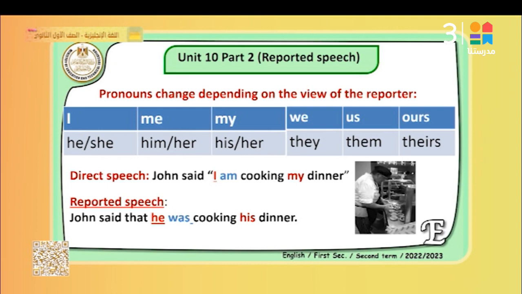Look at this example. John said, I am cooking my dinner. When we report this speech, we will say John said that he was cooking his dinner. So we not only change the verb am into was, but also we change I into he. And we change my into his, because we are talking about John. So John said that he, he refers to John. John said that he was cooking his dinner, the dinner of John.